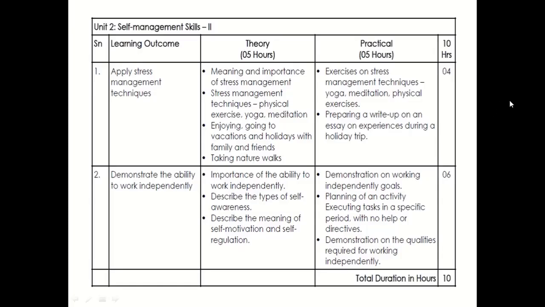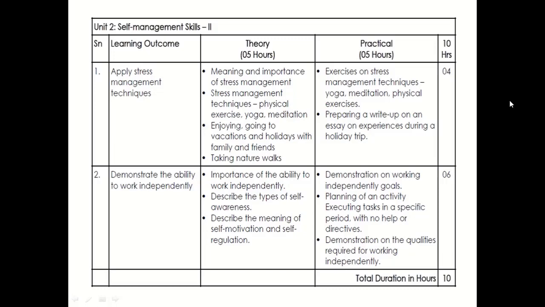So let's see what we are going to study in this entire unit. In this unit, we are going to study broadly two topics. One is stress management and another one is ability to work independently. In stress management, we are going to study what is the meaning of stress, the importance of stress management, and what are the different stress management techniques, like physical exercise, yoga, meditation, enjoying going out on vacations and holidays, taking natural walks.